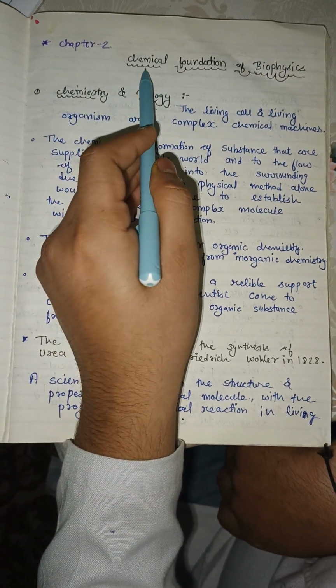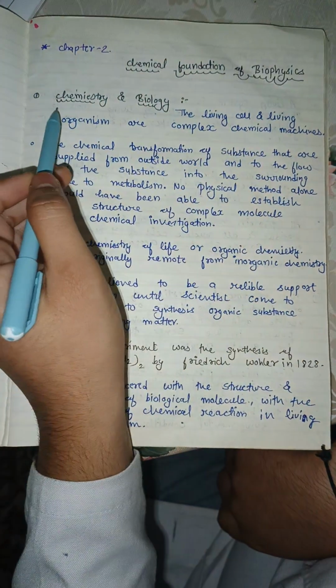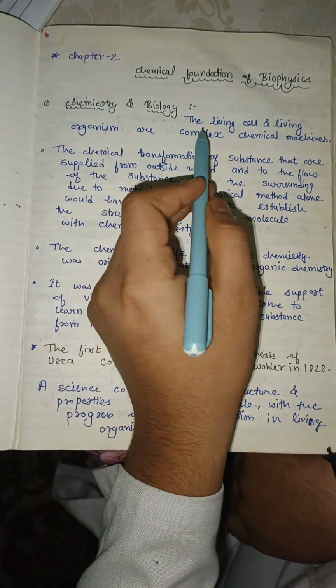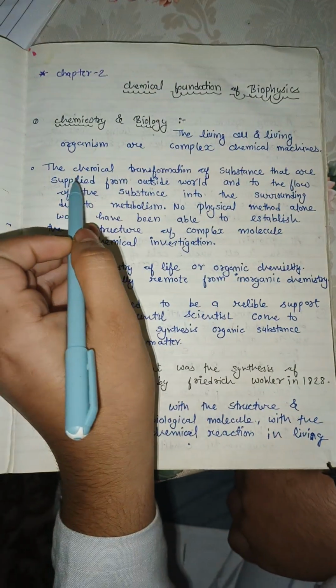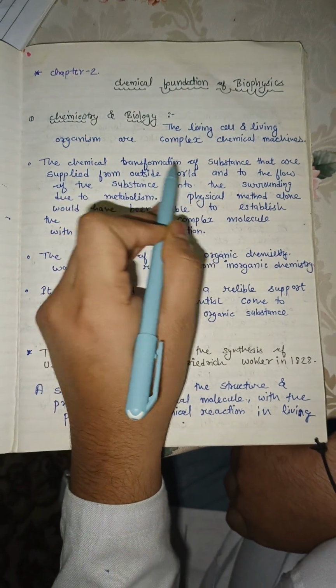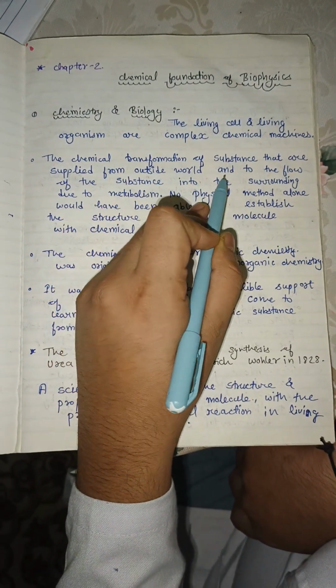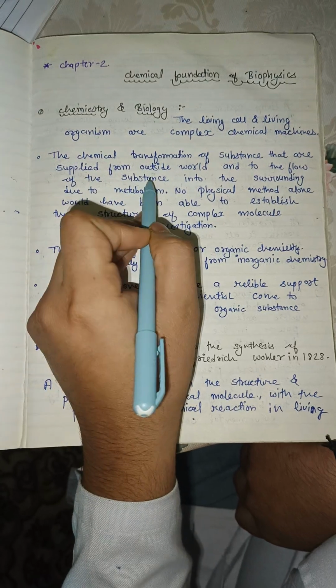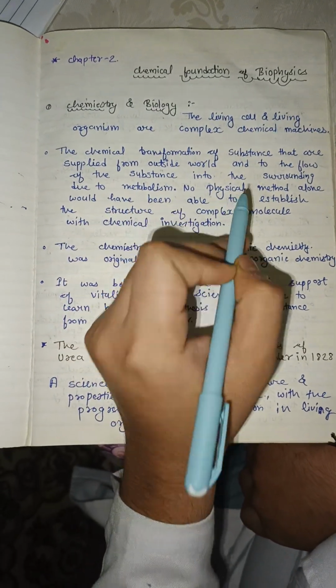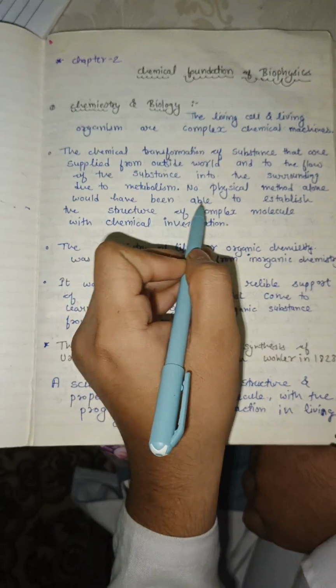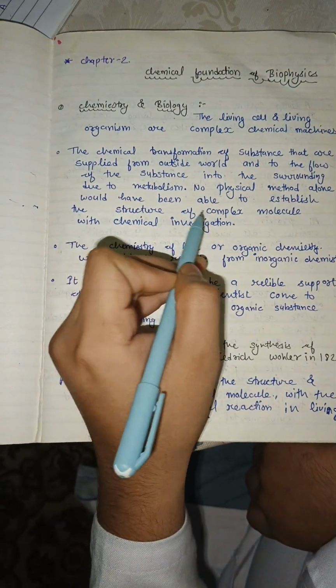Here are some topics on the chemical foundation of biophysics. First one, the chemistry of biology. Here we start: the living cell and the living organism are complex chemical machines. The chemical transformation of substances that are supplied from the outside world, and the flow of the substances into the surrounding due to metabolism. No physical method alone would have been able to establish the structure of complex molecules